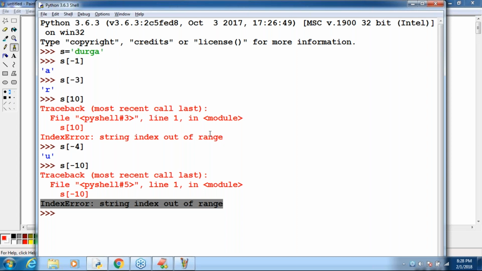Now let me go for the slice operator. Let me talk about the slice operator, how you can use it, what is the meaning of the slice operator. Now one small thing: why is the negative index story there in Python? To provide flexibility to the programmer.